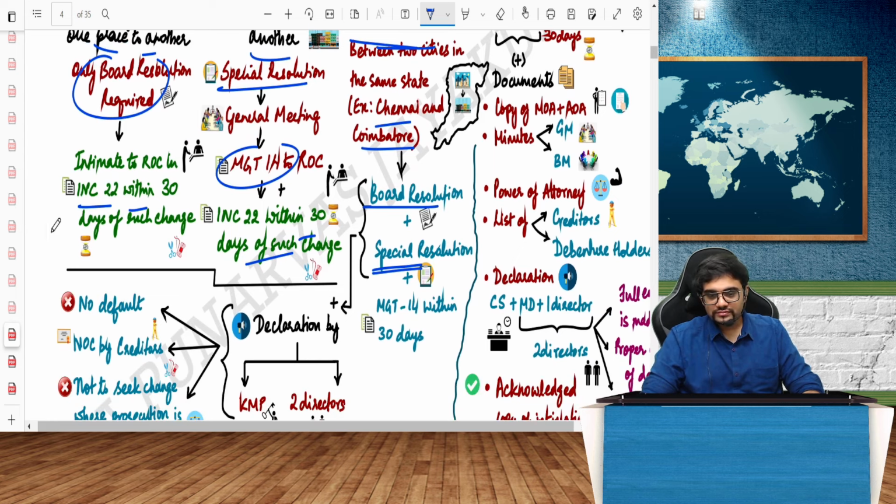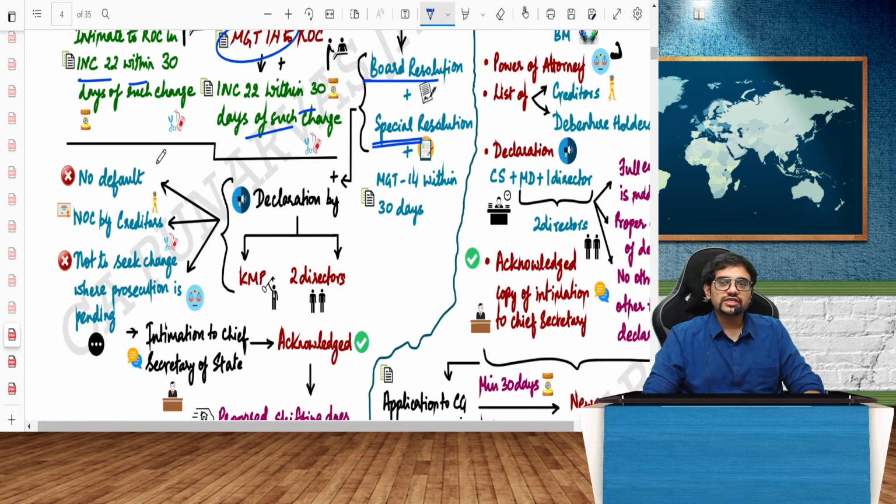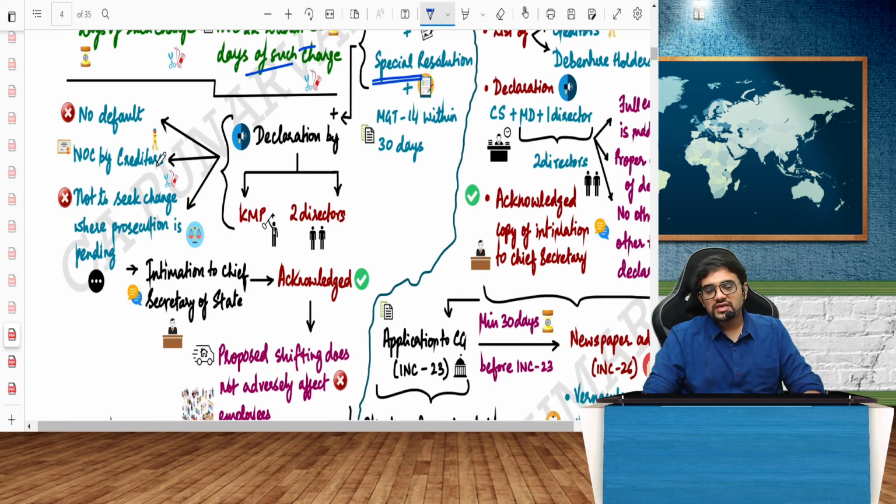Check it out. You have to give a declaration. Who has to give a declaration? A key managerial person and two directors have to give a declaration saying that there is no default in the company. I have not committed any default. And an NOC by creditors. NOC means no objection certificate by creditors. They should say that, boss, look, I have no objections if the company is shifting from Chennai to Coimbatore. And also, they will say that tomorrow I will not come and seek jurisdiction. I'm very, very happy with where I am.